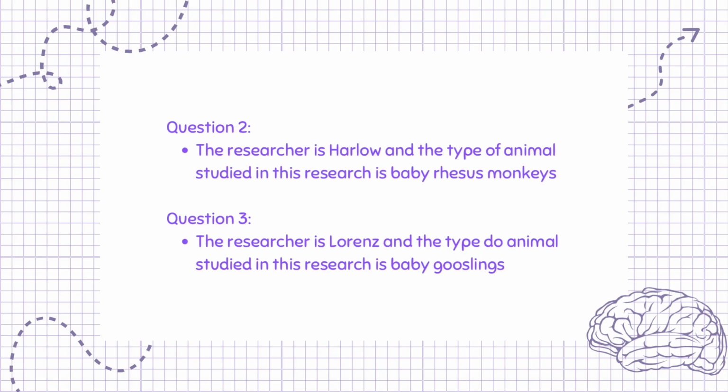Question 2. The researcher is Harlow and the type of animal studied in this research is baby rhesus monkeys. Question 3. The researcher is Lorenz and the type of animal studied in this research is baby goslings.